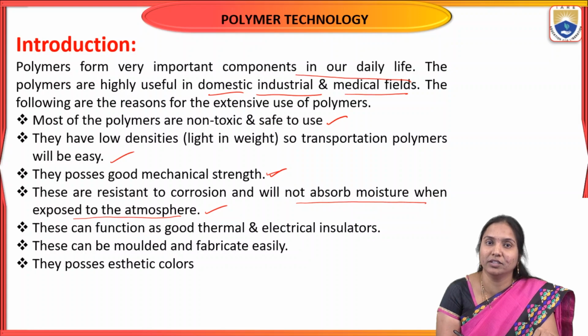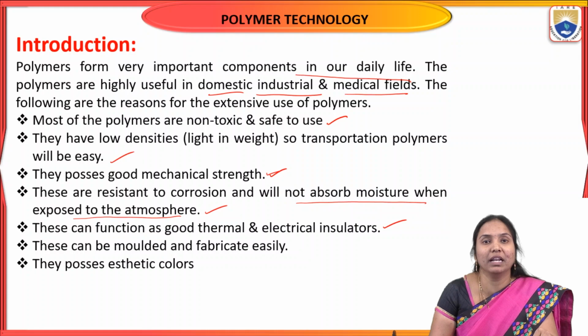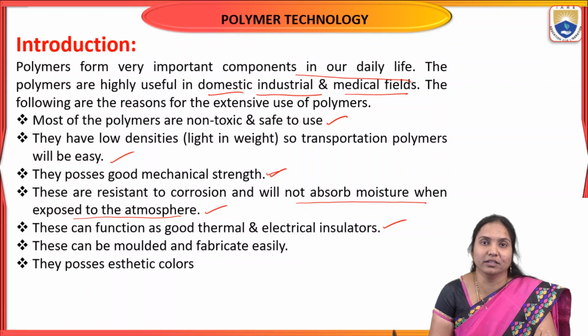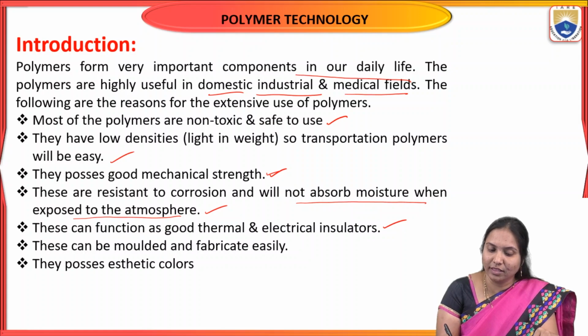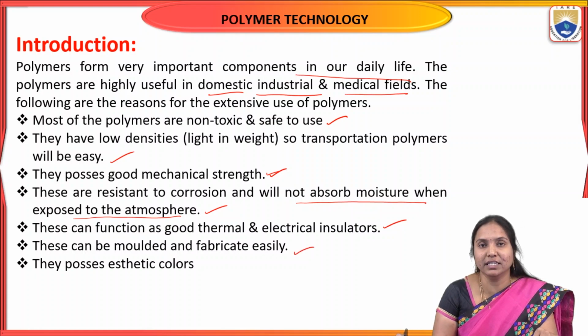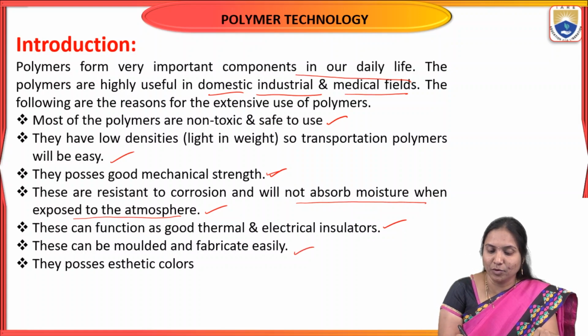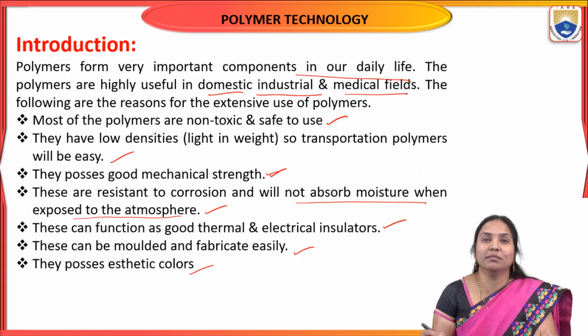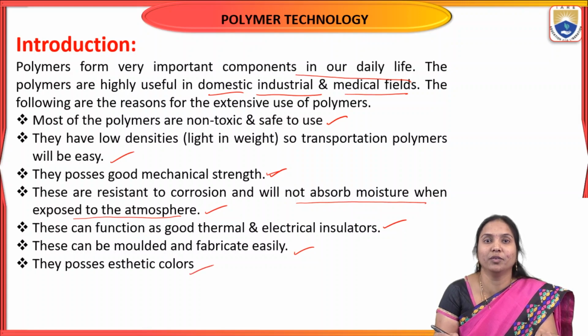This is the main advantage of polymers. They also function as good thermal and electrical insulators. Most polymers act as good electrical insulators, and they can be molded and fabricated easily, and they possess aesthetic colors. So these are the main advantages of polymers. That's why we prefer them in our daily life, in the medical field and in industrial cases.